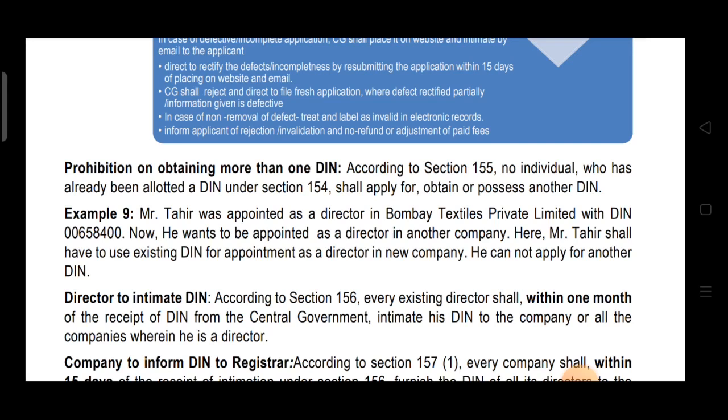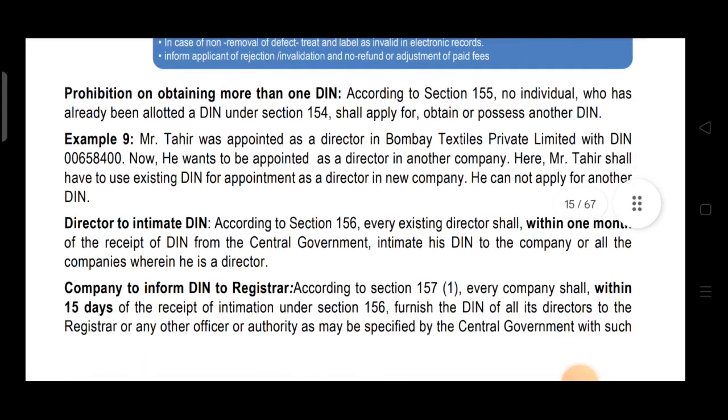That will be applicable in case of filing of forms and compliance work of all companies. Now, director to intimate DIN. According to section 156, once you file the application in form DIR-3, then within 1 month of receipt of application, DIN is allotted to the applicant. Every existing director shall within 1 month of receipt of DIN from the central government intimate his DIN to the company or all the companies where he is a director. Means once you have been allotted a DIN, within 1 month of receipt you are required to intimate the DIN to the company, or if you are director in more than one company, then to all the companies in which you are the director.